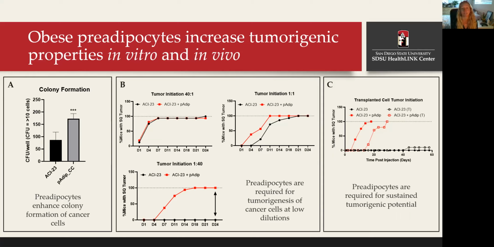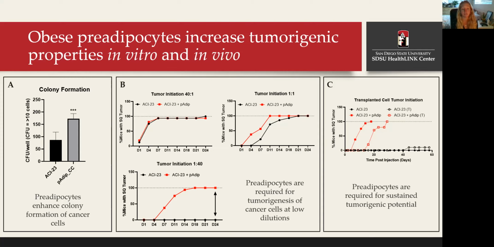So with this in mind, we then moved into a subcutaneous xenograft model in mice and observed that preadipocytes increase the tumorigenic potential of ovarian cancer cells in vivo, specifically by increasing the tumor-forming potential of a low dosage of cancer cells in conjunction with a high dosage of preadipocytes, which is denoted by the 1:40 in the bottom of panel B, indicating the ratio of cancer cells to preadipocytes that were injected in each condition. And this tells us that low dilutions of cancer cells are more tumorigenic in the presence of an abundance of preadipocytes, which is representative of the obese tumor microenvironment.